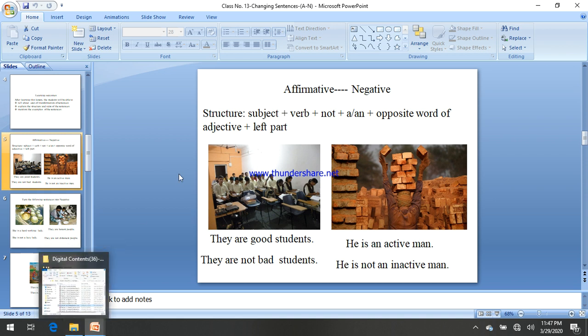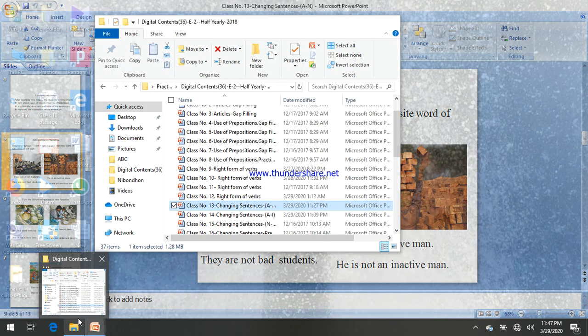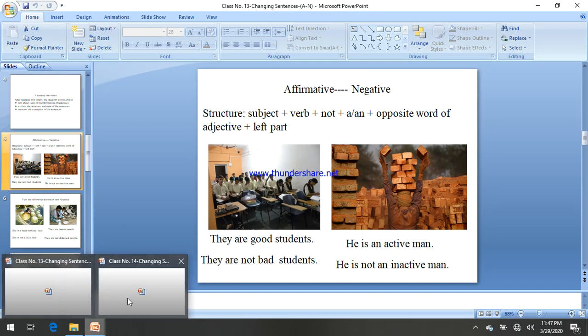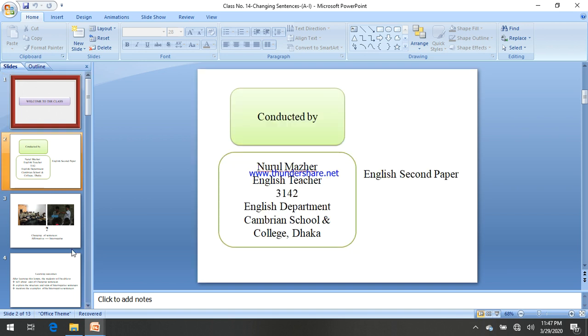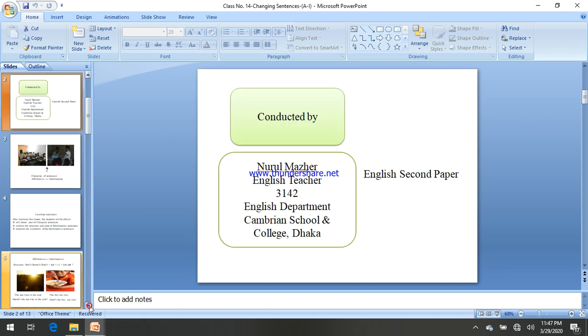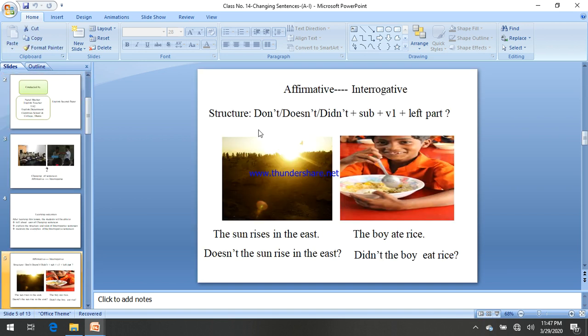Okay, and then let's start our new rule. Let's discuss some other rules. This one is important. We are again changing affirmative, this time into interrogative. This rule is different because before we discussed affirmative into negative.